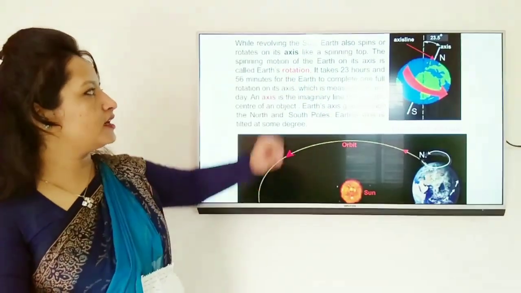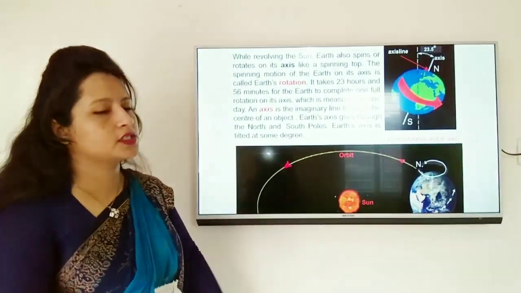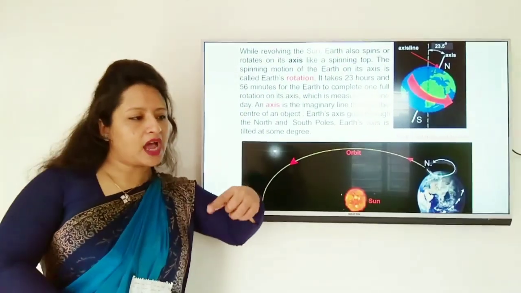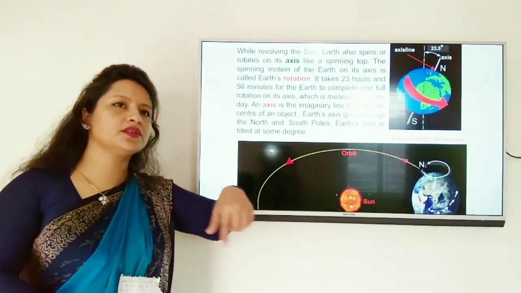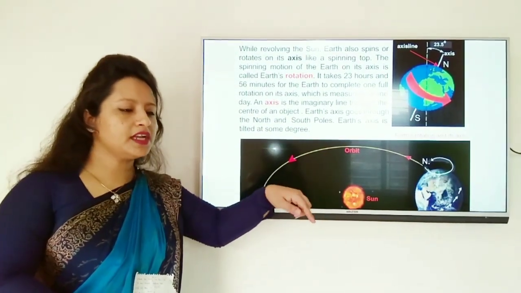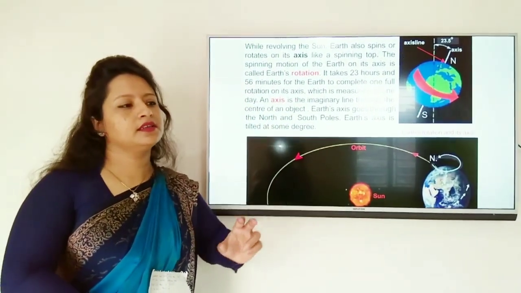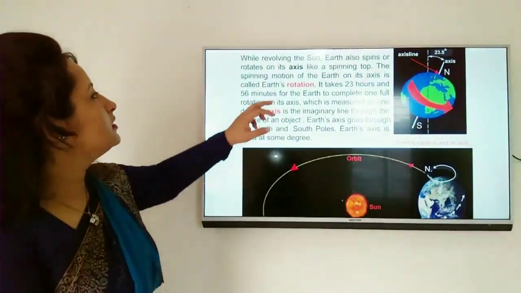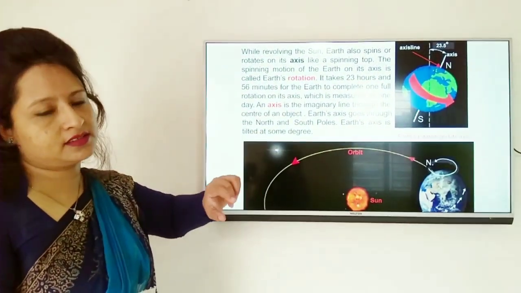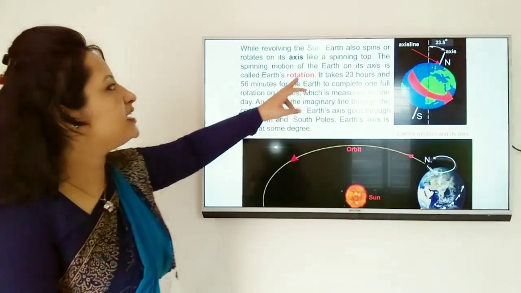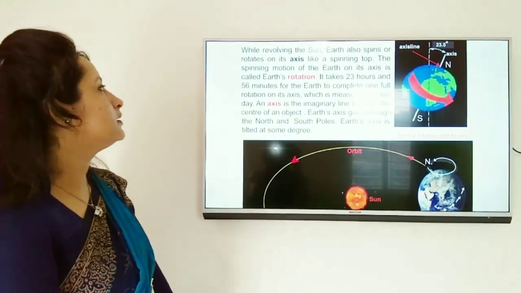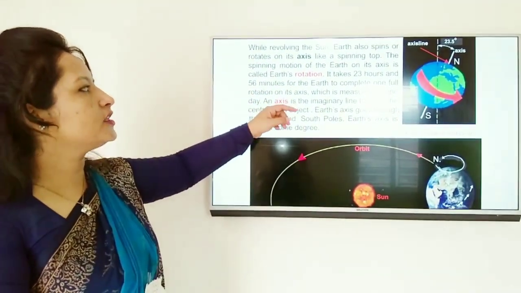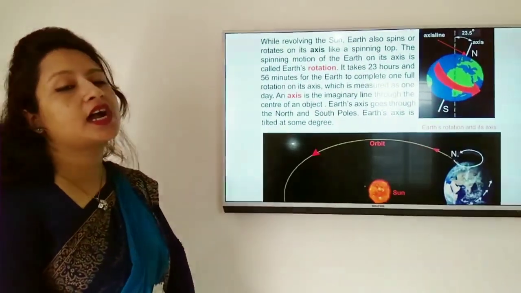While revolving around the sun, Earth also spins. While revolving around the sun, the Earth also rotates, or spins, on its axis, like a spinning top. The spinning motion of the Earth on its axis is called Earth's rotation.